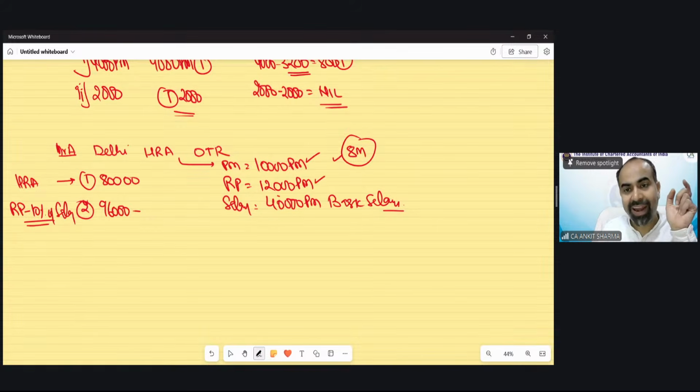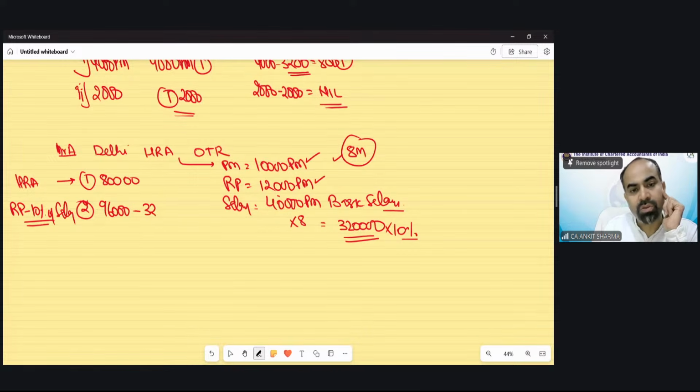So for 8 months salary would be 3,20,000. 10% of it. That means 32,000. That would be 64,000. The second limit would be 64. The first is HRA received. Second one is rent paid minus 10% of salary.